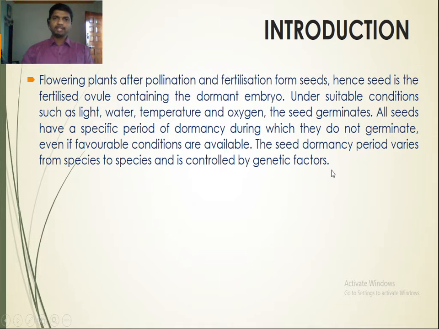So after pollination and fertilization, seeds are formed, and these seeds are nothing but the fertilized ovules containing dormant embryo. These seeds under suitable conditions of light, water, temperature and oxygen germinate, so that we call seed germination. The seeds have a specific period of dormancy during which they do not germinate even if favorable conditions of light, water, temperature and oxygen are available. The seed dormancy period varies from species to species and is controlled by genetic factors.